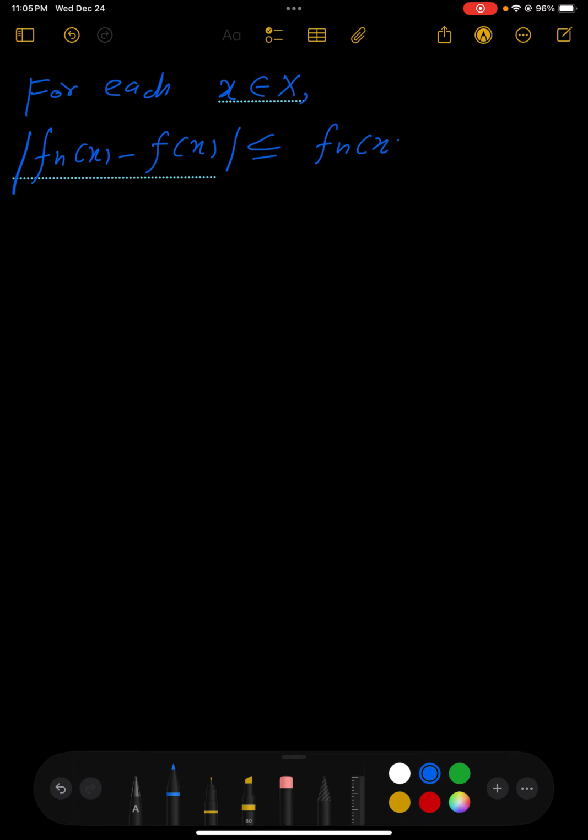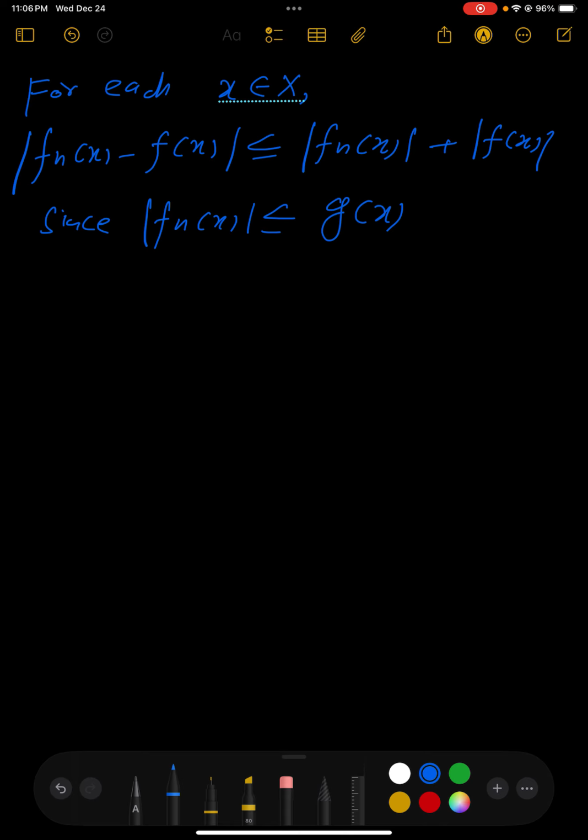First of all, for each x, what we have is |fn of x minus f of x|. By triangular inequality, this is less than or equal to |fn of x| plus |f of x|, right? Now since in assumption we saw that |fn of x| is less than or equal to g of x, okay, for all n belong to N,